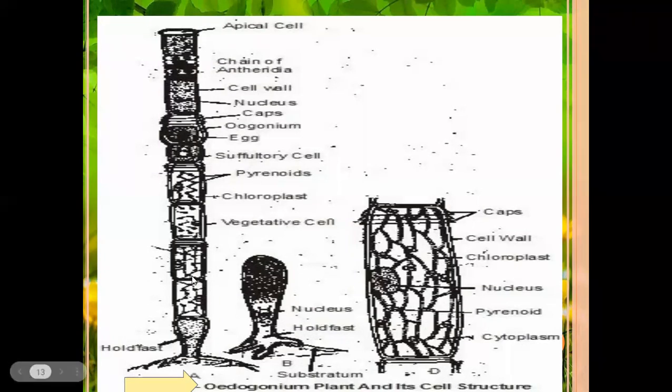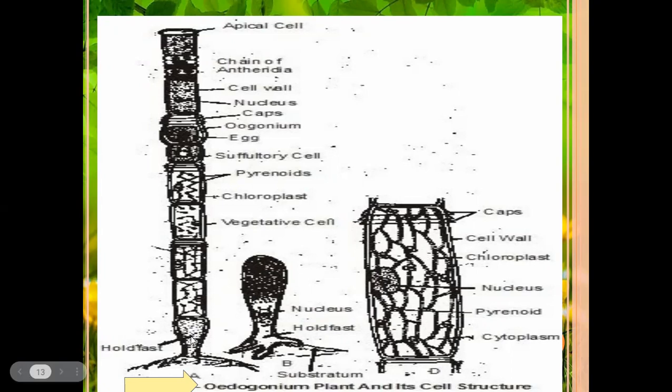In Edogonium, mainly two types of cells are present. One is a colorless cell, called the basal hold-fast cell. It is not green in color, it is gray or brown. It mainly helps in the fixing or attaching of the Edogonium thallus on the substrate, the surface.